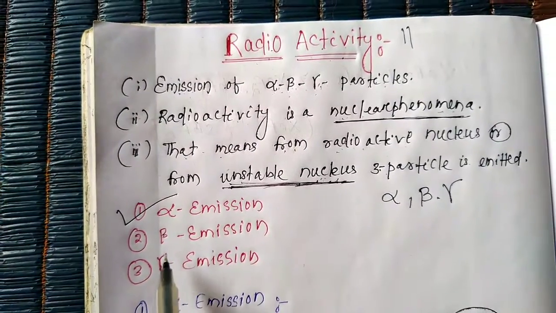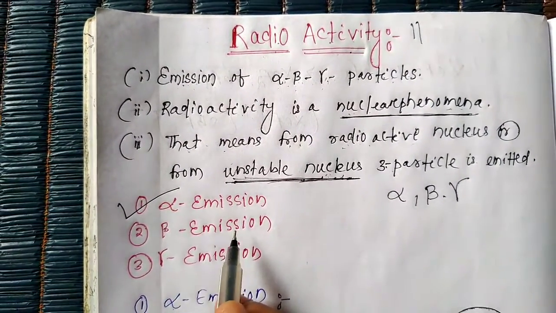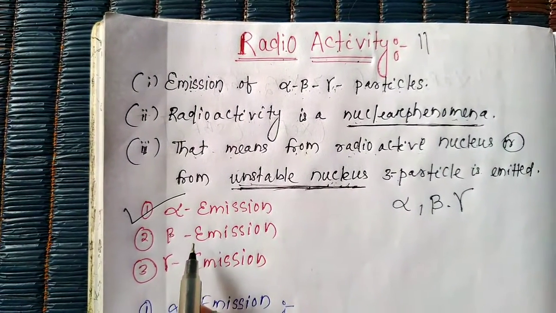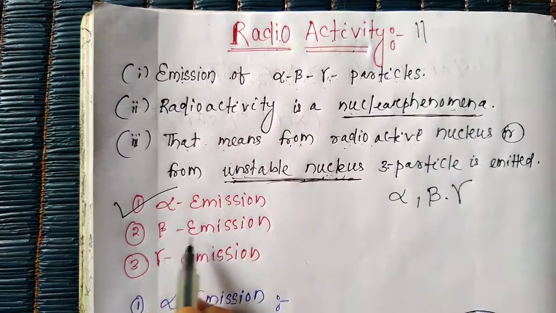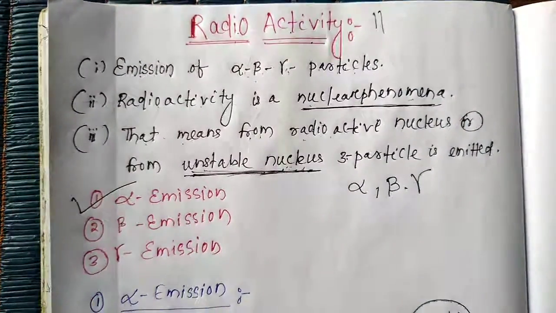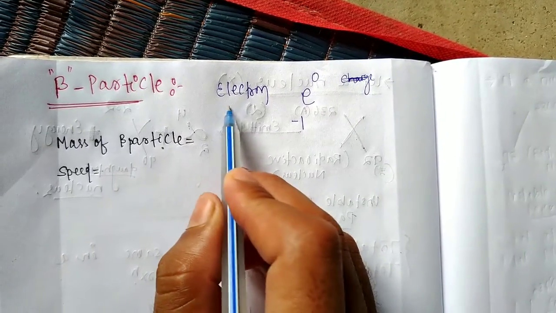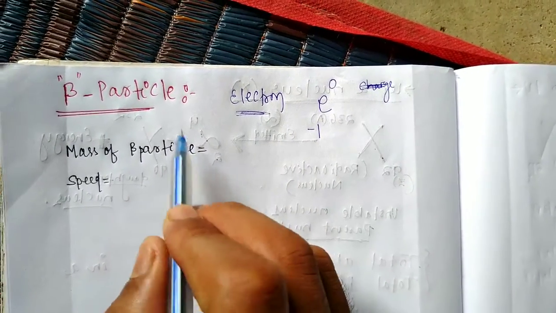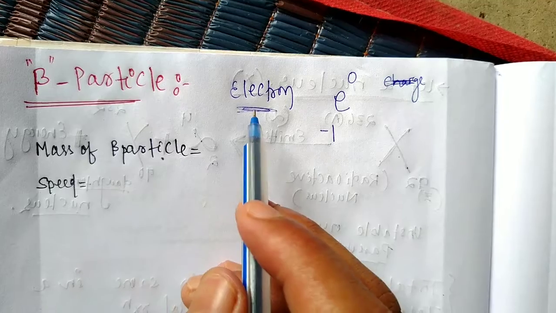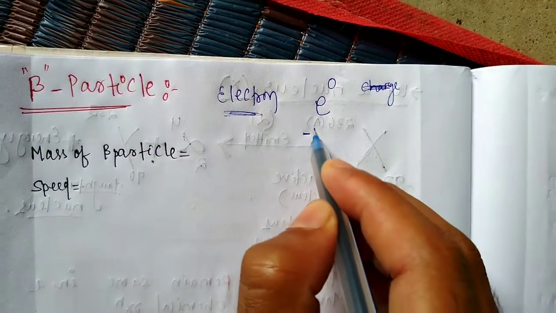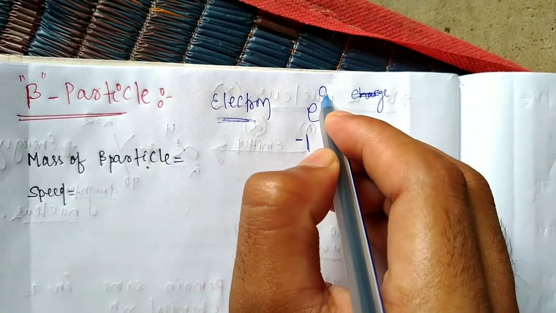Then go to beta emission. Before we go to beta emission, we will learn about the beta particle. What is a beta particle? A beta particle is nothing but an electron, with charge minus 1 and mass 0.